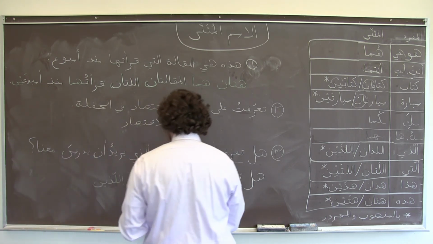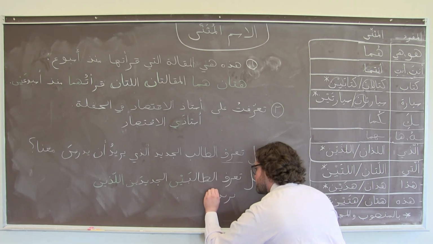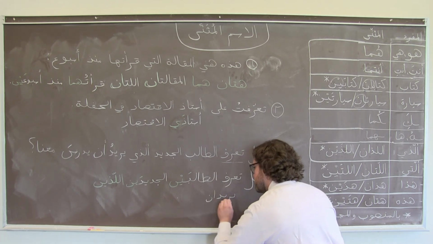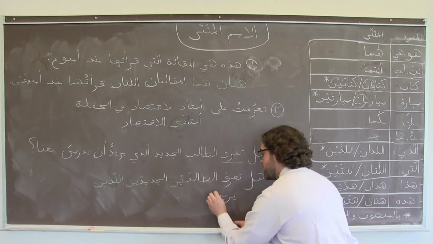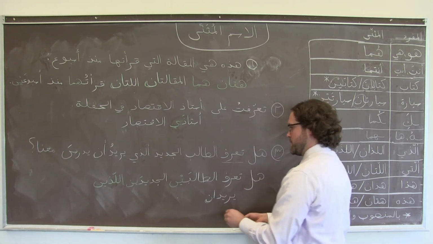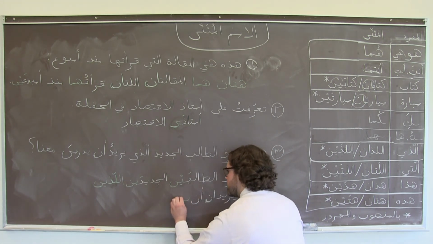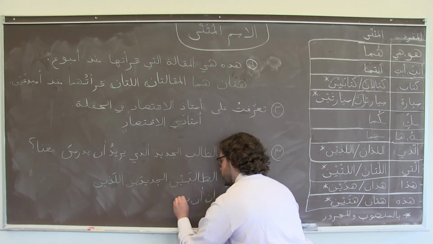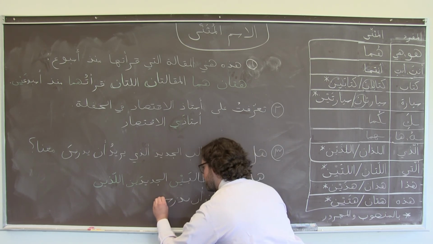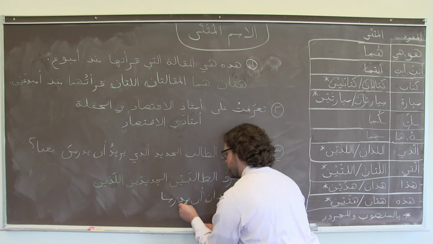I'm running out of space here. اللذين يريدان أن يدرسا معنا.